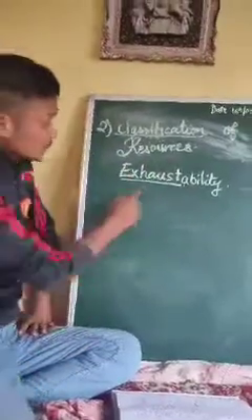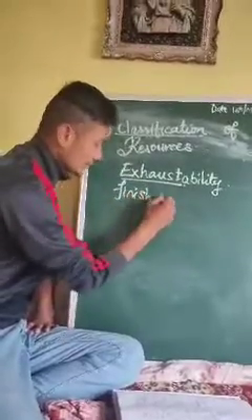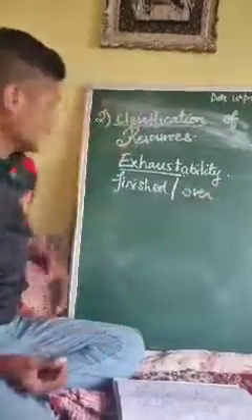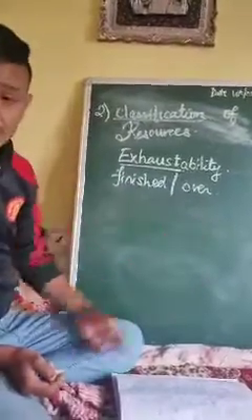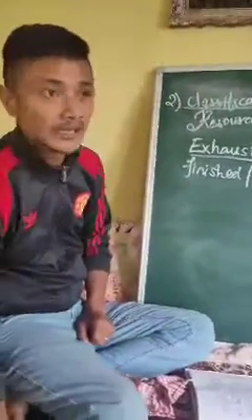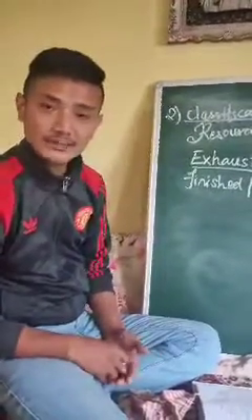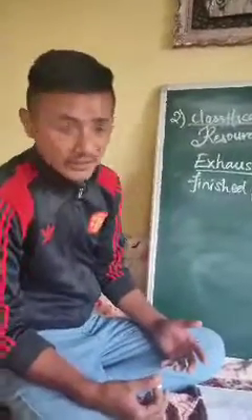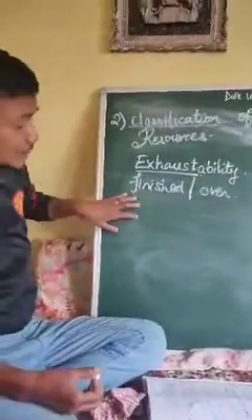The word exhaustibility means when something gets finished, gets complete, or gets over. It means exhaust, to finish or to get over. For example, when I used to go to school, in the morning I had a tuition and in the evening also a tuition, and when I returned home I would tell my wife that I'm exhausted today. It means I am very tired. But in this context, in geography, exhaustibility means finished or to get over.